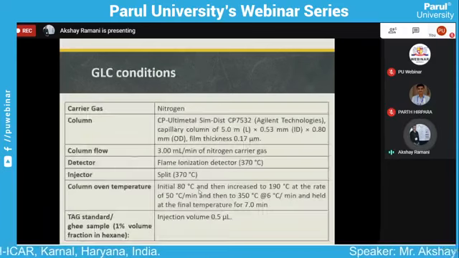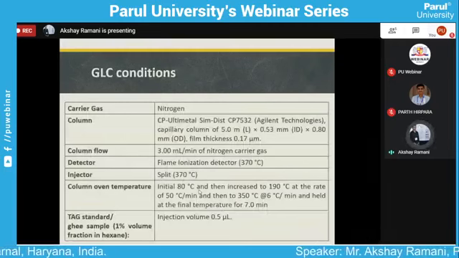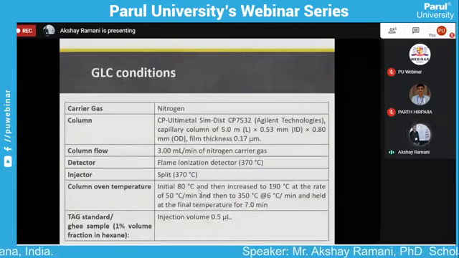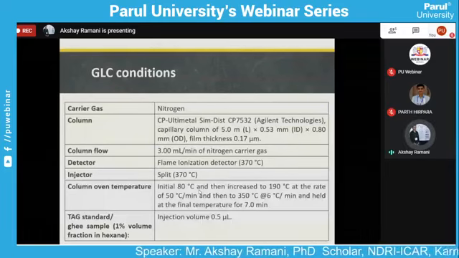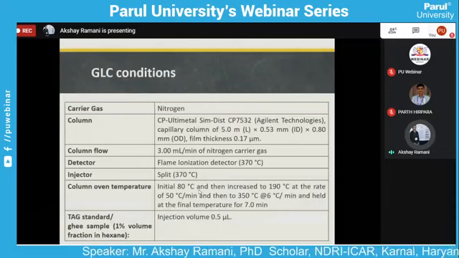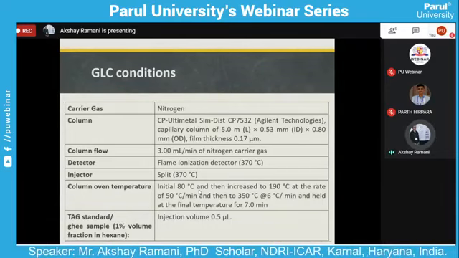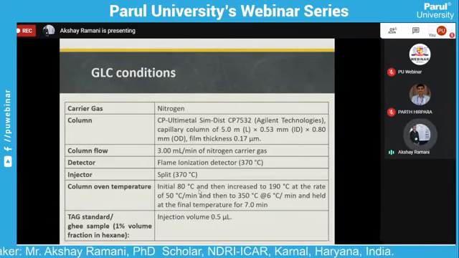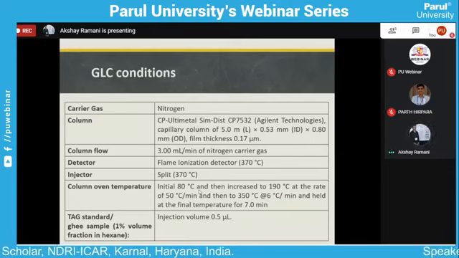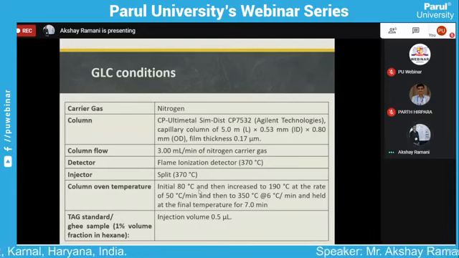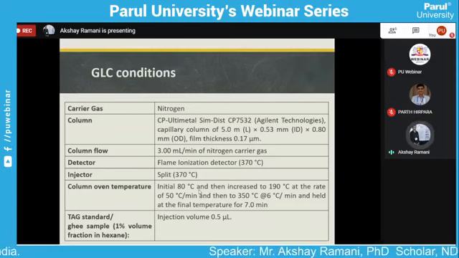Here are the specified conditions and parameters from the standardized method. The column we use is the CP-Sil 5 CB column, CP7532, made by Agilent Technologies. The column specification is 5 meter length, 0.53 mm internal diameter, 0.18 mm outer diameter, and the film thickness is 0.17 micrometer.